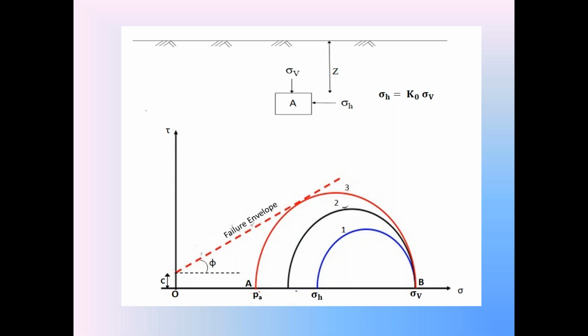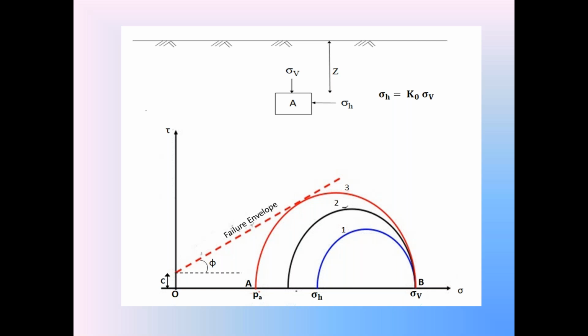Point A in the diagram is the minimum horizontal stress in the active condition, sigma h minimum, that is also sigma 3, also called the active earth pressure PA for the cohesive backfill, whereas sigma V, that is vertical stress, is point B. Point B is the major principal stress, sigma 1. It is also equal to sigma V, vertical stress.